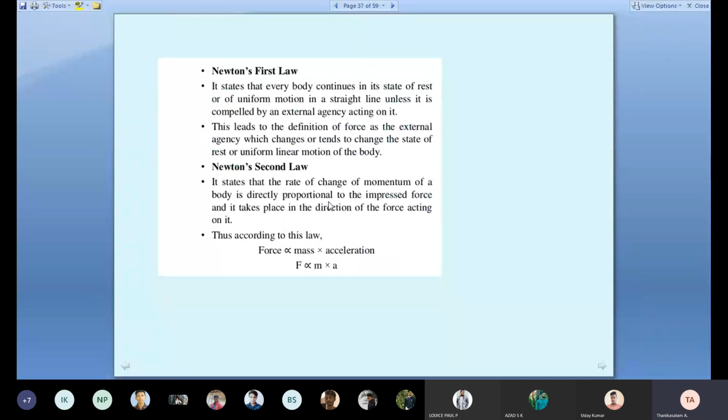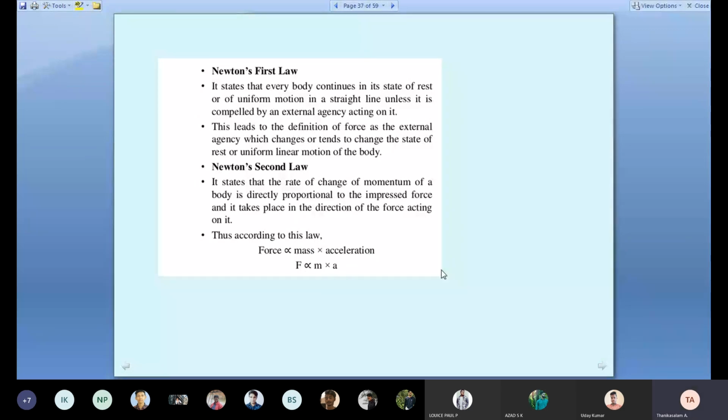Newton's second law: F equal to ma. What is F equal to ma? Consider a bus driver or a bike. In first gear, we can go only to some speed. In second gear, some higher speed. In third gear, higher again, and in fourth gear, higher still. So the force is varying, and when the force varies, the acceleration also varies. Our mass is constant, the bike and our weight are constant, but the applied force and the acceleration change. That's why force is directly proportional to acceleration, with mass constant.